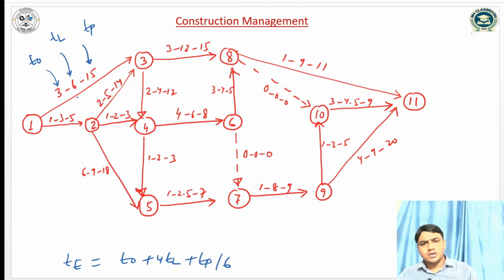So it is 3 plus 4 into 6 plus 15 by 6. 24 plus 3 is 27, and 27 plus 15 is 42, by 6, so it will be 7.